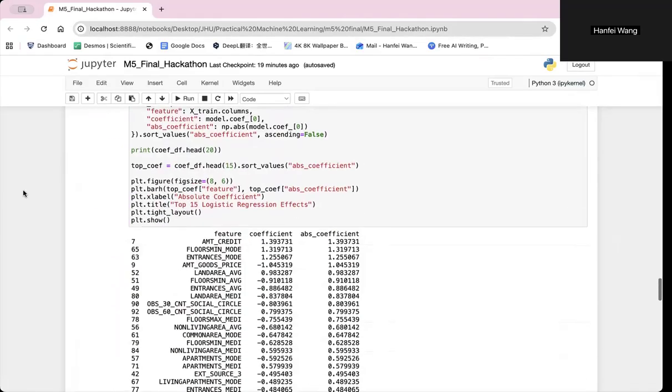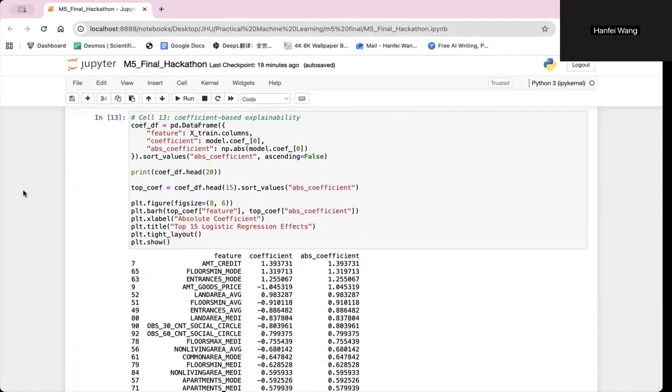And to understand how the model makes predictions, I analyzed the most influential features. The most important variables include loan amount, housing characteristics, and social risk indicators.